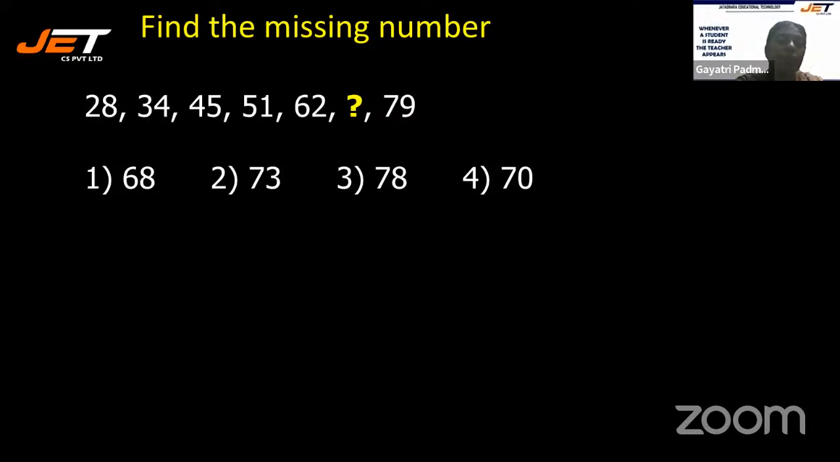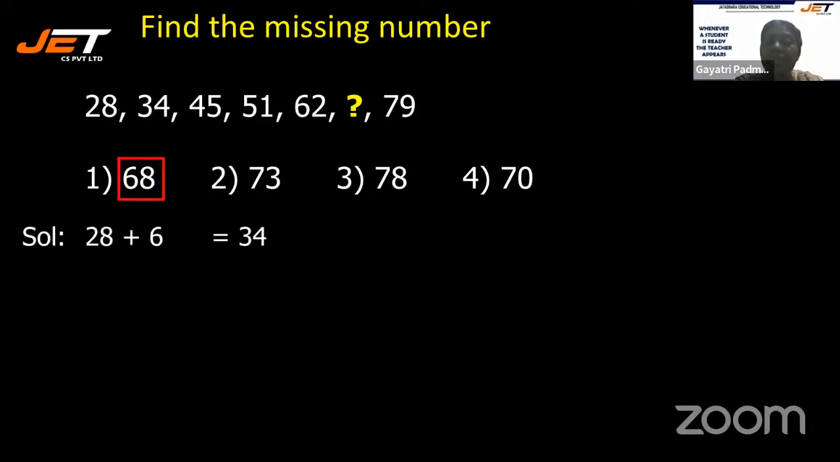28, 34, 45, 51, 62, dash, 79. What could be the next question marked number? Very simple. Only thing is you need to find out the connectivity. So not more than 30 seconds can be given for such sums. So it's better that we do it quickly, isn't it? All right, let's disclose the answer.